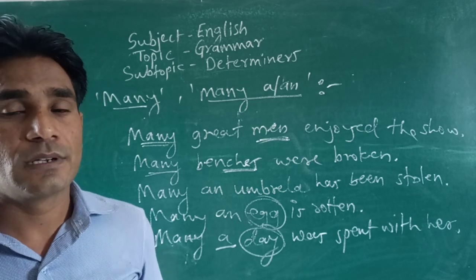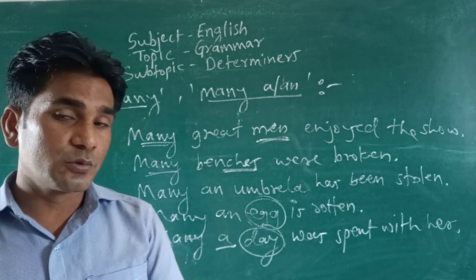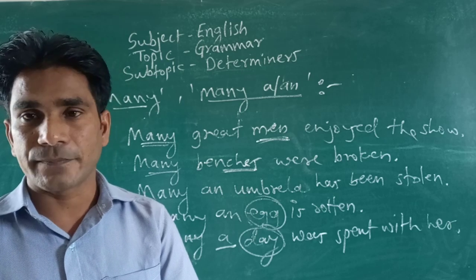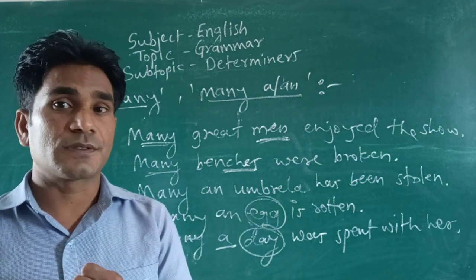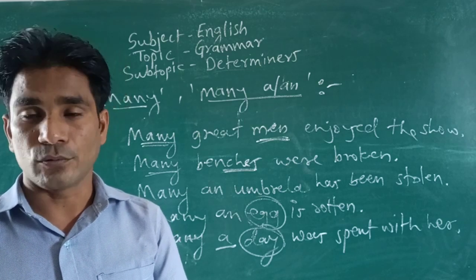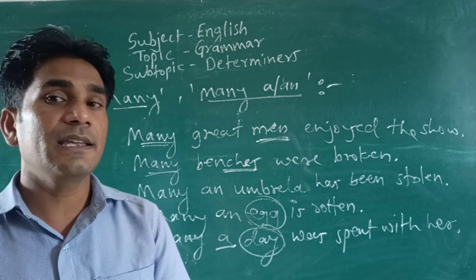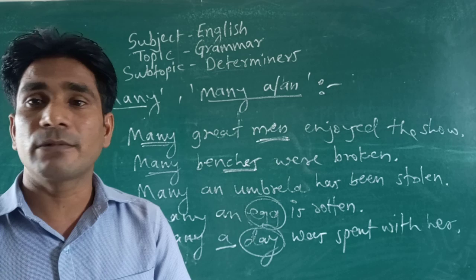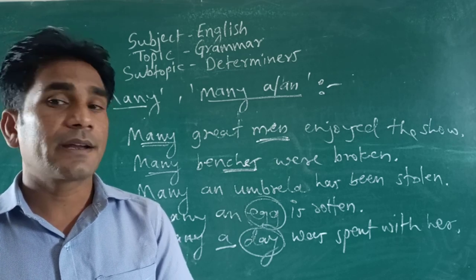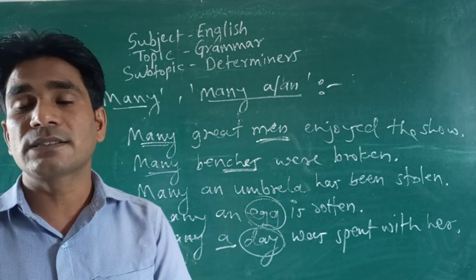So dear, I stop myself here. I hope you understood the part I have done today: the use of much, many, less, and few, then many and many a or an. These are the quantitative determiners that we have done in today's class. Tomorrow in our next class we are going to see the quantitative determiners that are left.